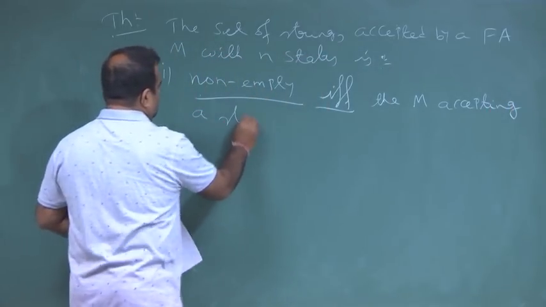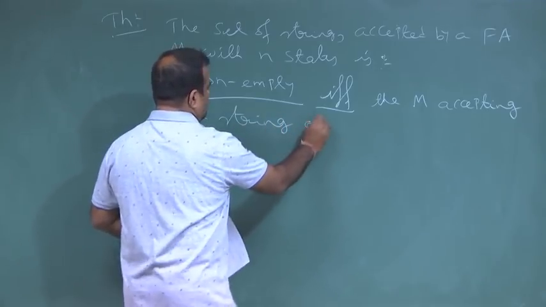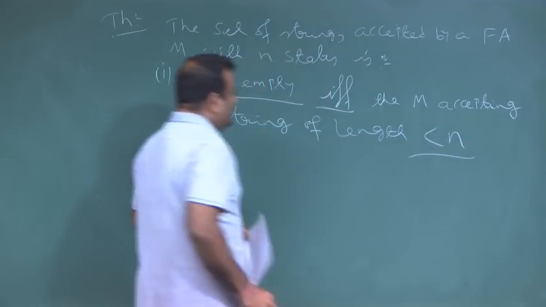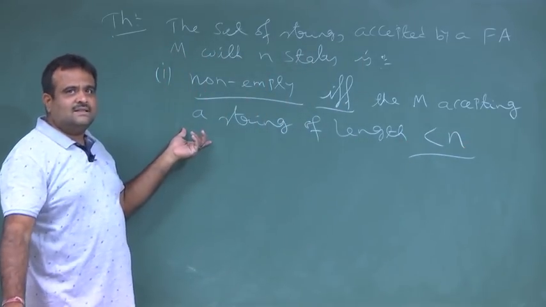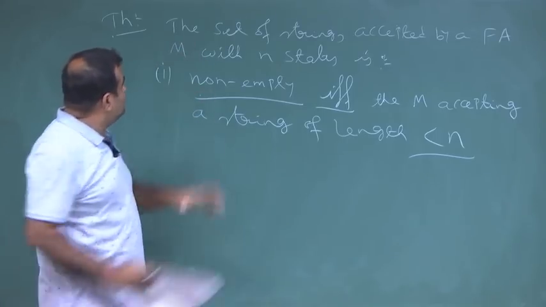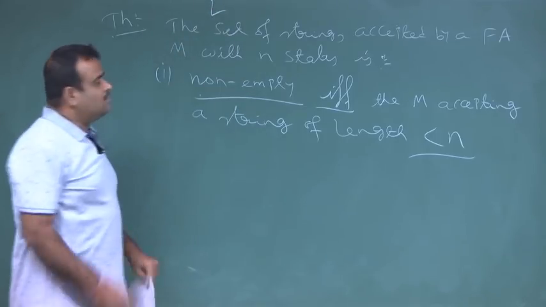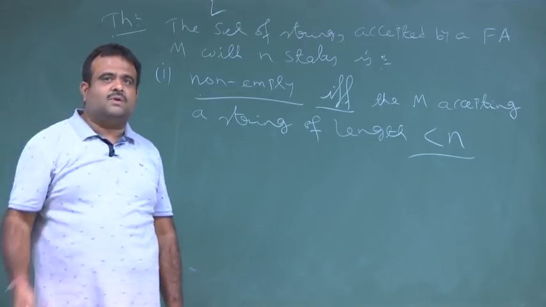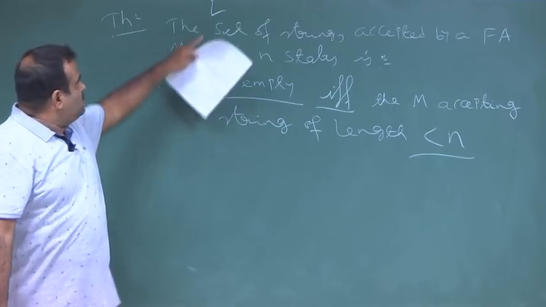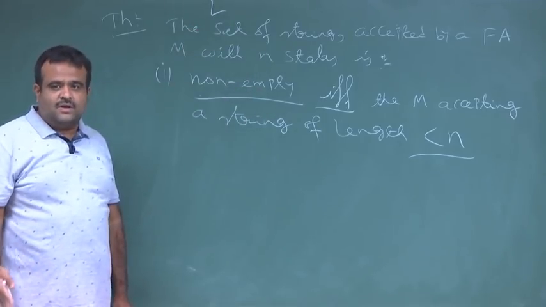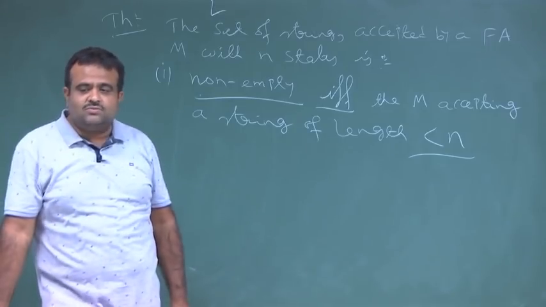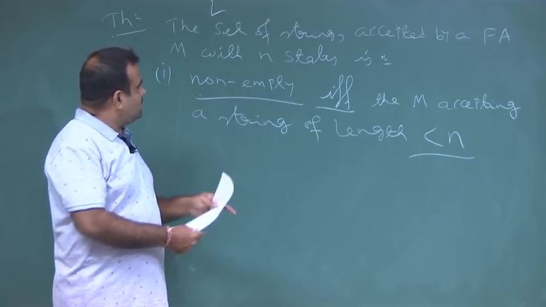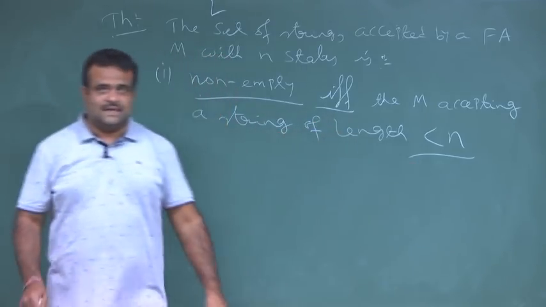Accepting a string of length less than n. Say L is that set of all strings, which is a regular set. That means we should have an automaton to accept that. So, that automaton is M. Now, we want to check whether this set is empty or not. If it is non-empty, we should have a string accepted by this automaton whose length is less than n.